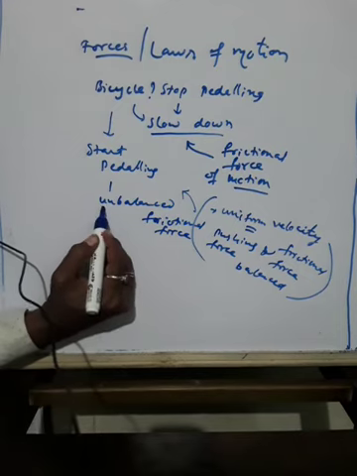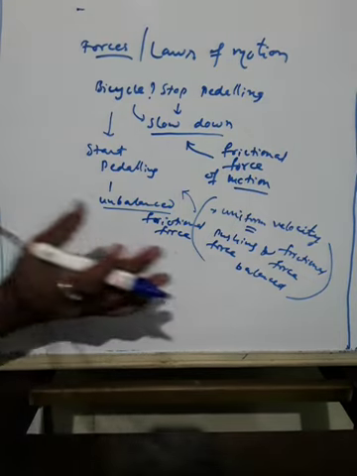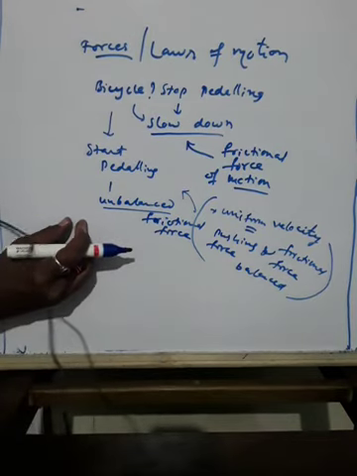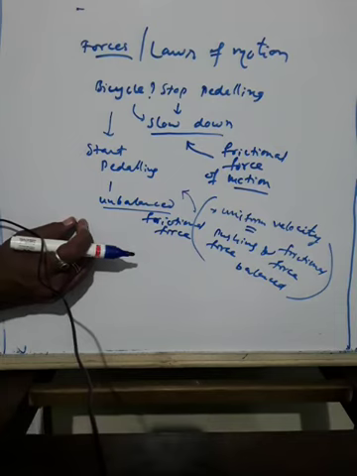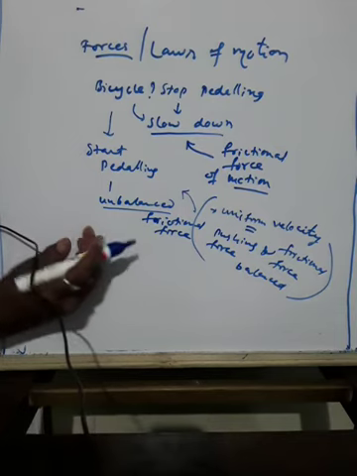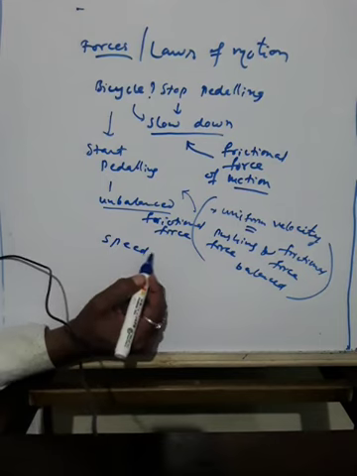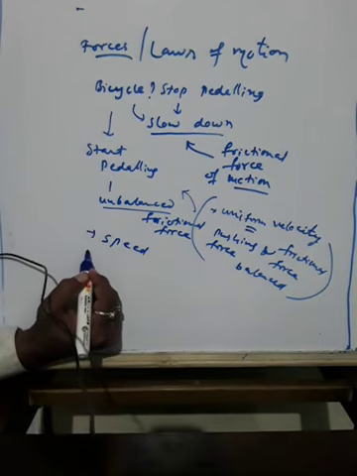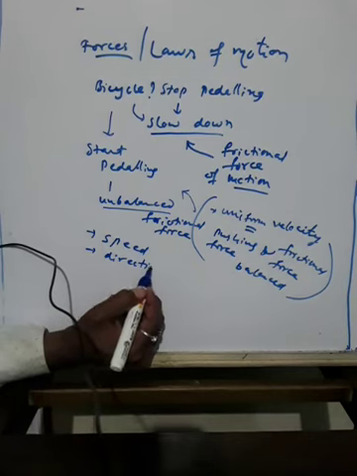Suppose if the forces are equal, it is in uniform motion. If an unbalanced force is there, what happens? Either there will be a change in its speed, or the bicycle may change its direction.